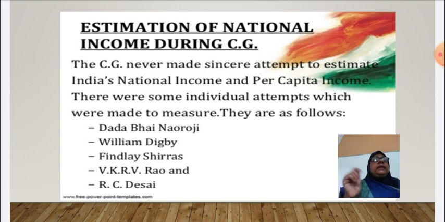That is the first point. What is the reason for the low level of economic development? Because of the economic policies followed by the Britishers. What was their objective?